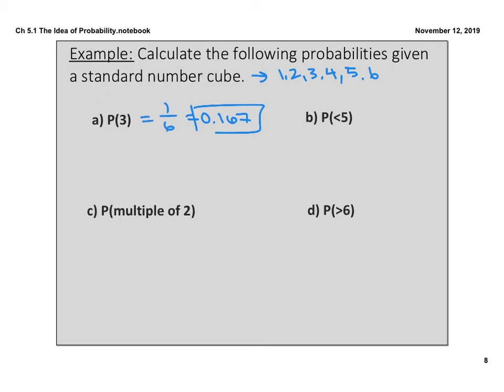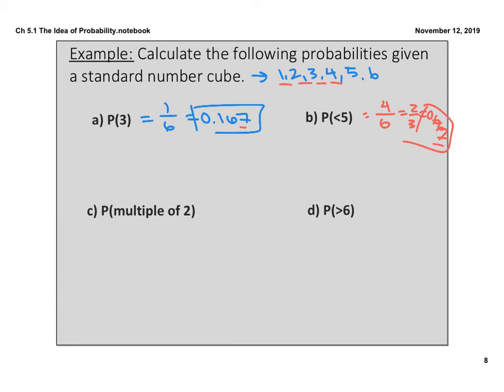In part B, it says probability of a number less than 5. The numbers less than 5 are 1, 2, 3, and 4. So that's 4 out of 6, or in other words, 2/3, or in other words, 0.667. Again, we typically round probability out to the 3rd decimal place.